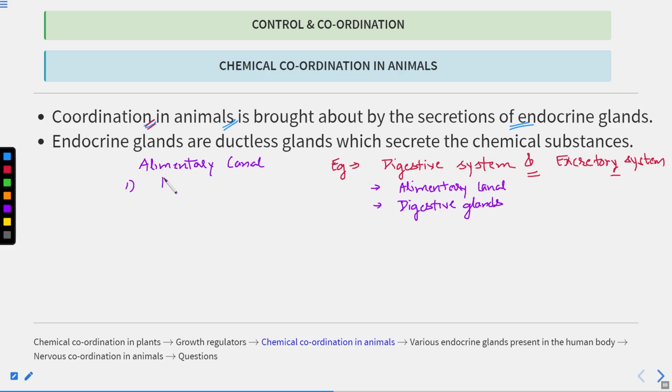The first one is the mouth. Food is taken inside the body through the mouth, and this process is known as ingestion. Then the food enters the buccal cavity, and then the esophagus. Here simultaneous digestion is also happening. Digestion starts in the mouth. After the esophagus, the food reaches the stomach. In the stomach again there will be digestion. Then the semi-digested food enters the small intestine.